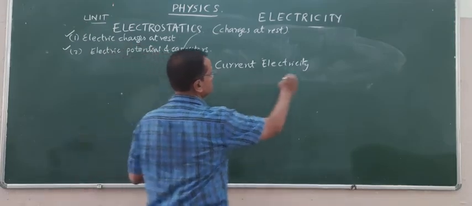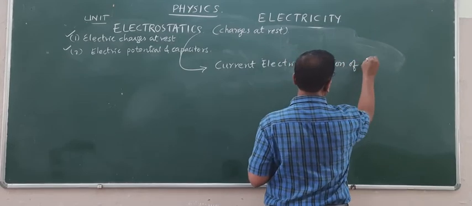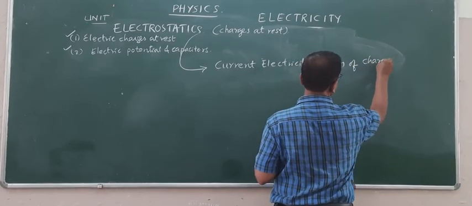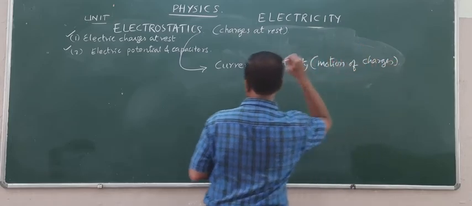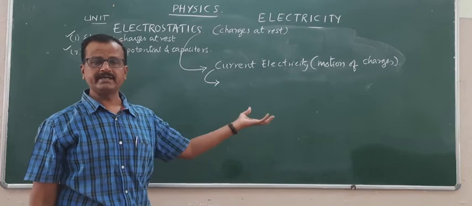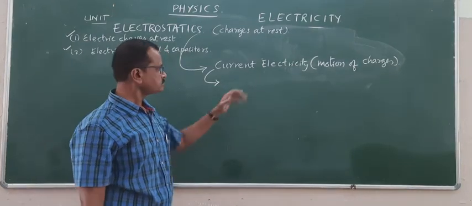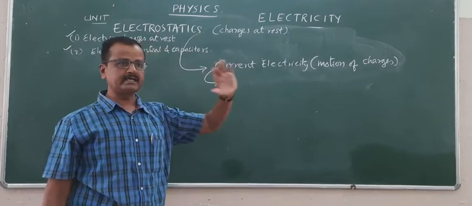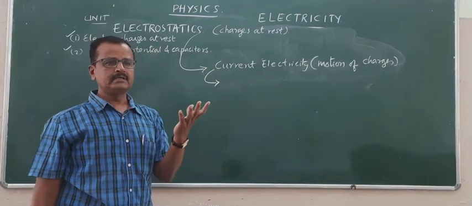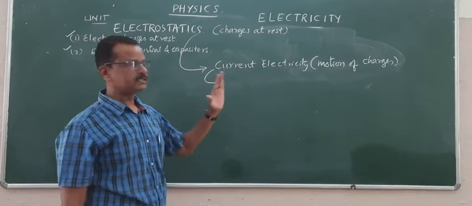This is due to the motion of electric charges. Then we learn the heating effect, chemical effect, and magnetic effect. The heating effect of electric current we were already introduced to in 10th class. The same thing is studied here.